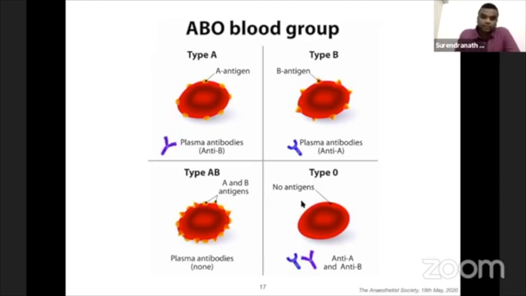These antibodies are seen at birth, though the titers are very low. But they are expressed after 8 or 9 months onwards. They peak by age 8 to 10 and are present throughout life. Mainly these natural antibodies are gained by the food we eat and exposure to bacteria which mimic these antigens, and hence we develop antibodies to the antigen which is not present in the RBC.